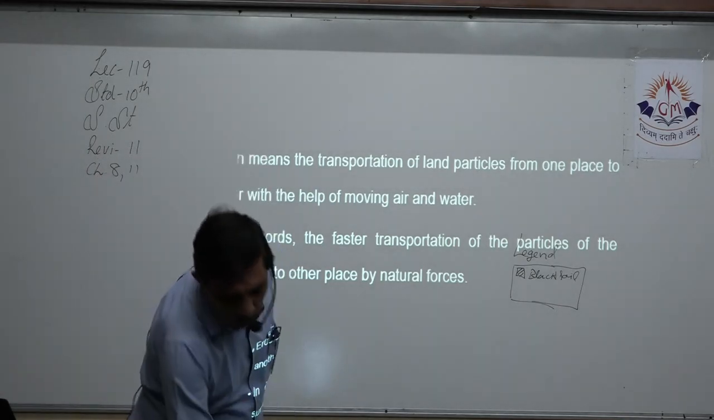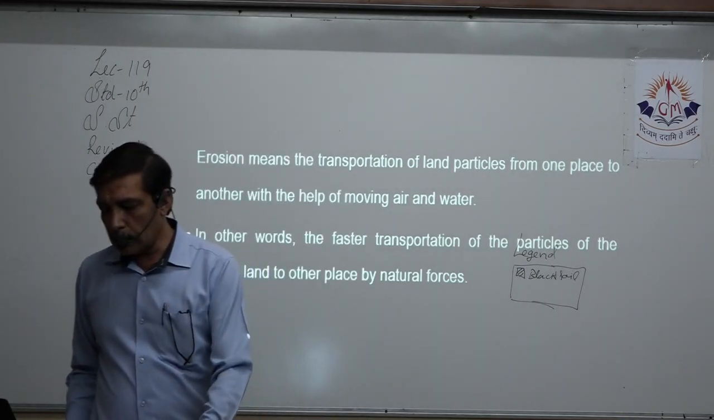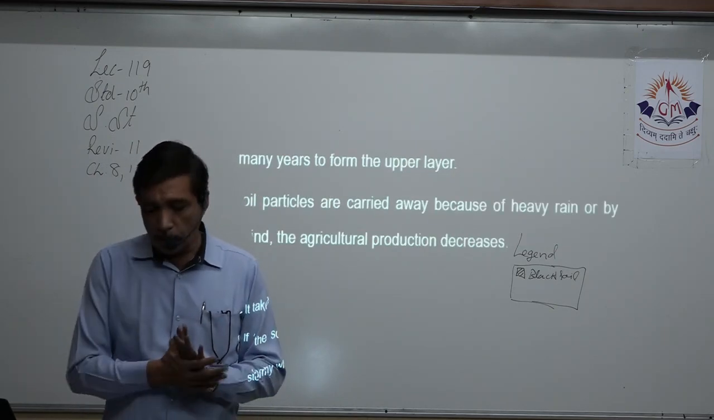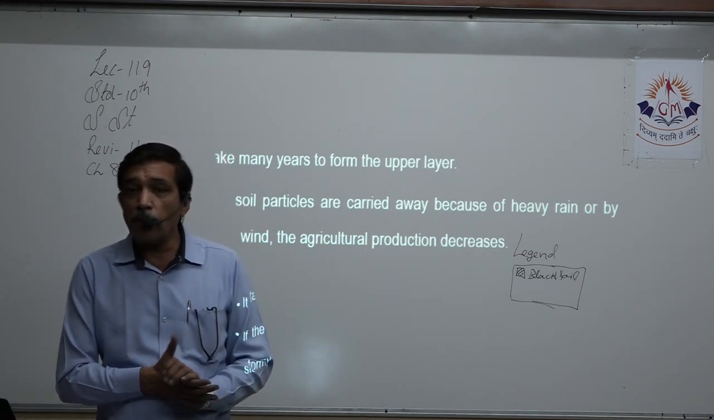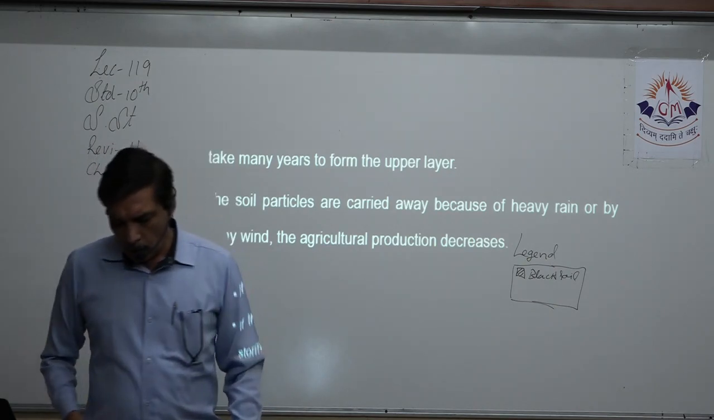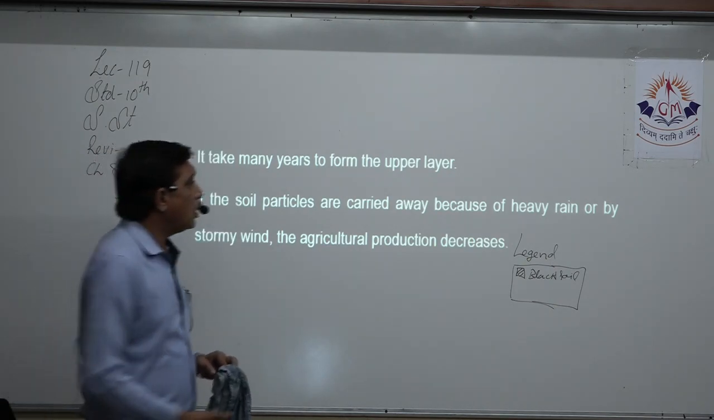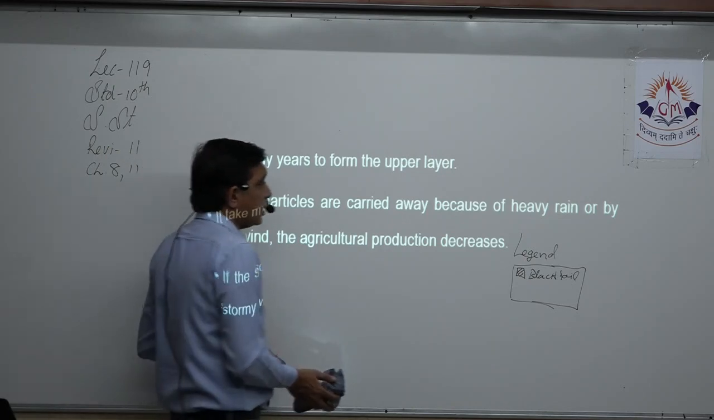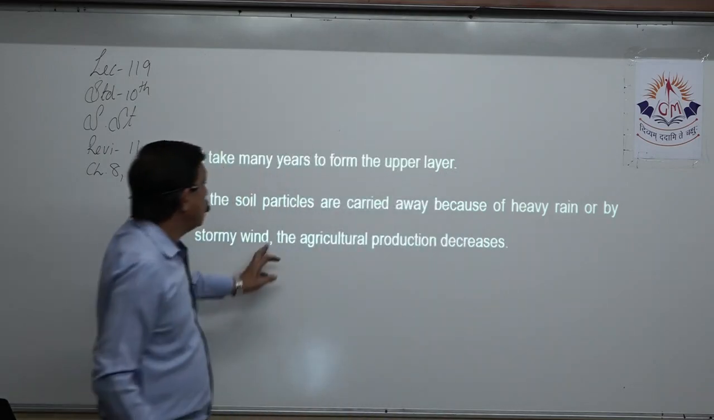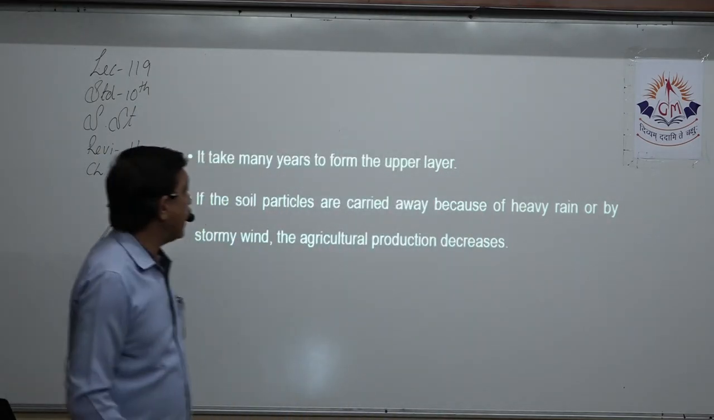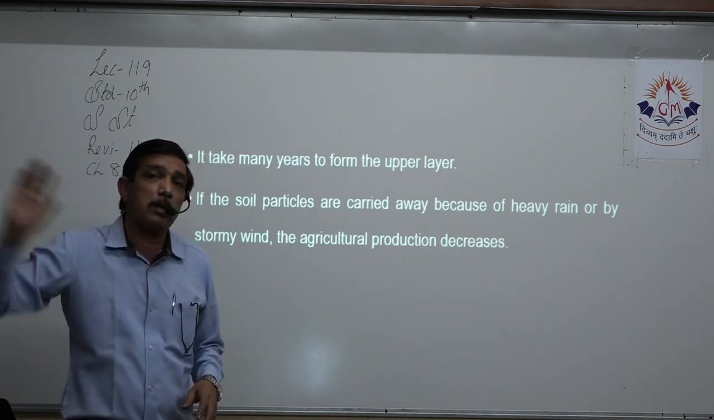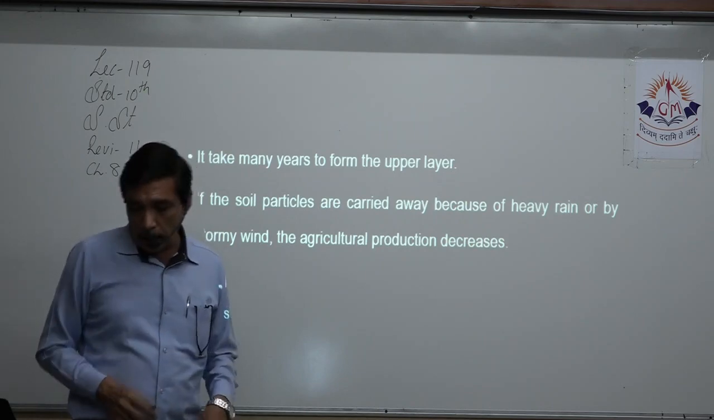Now we come to the next important question: erosion of soil. Soil, with the help of wind and water, continuously gets eroded, and that is not good for the crops. Now, what is erosion? Erosion means the transportation of soil particles that are carried away because of heavy rain or strong winds, and because of that agricultural production decreases, because land is where the crop grows, and if those particles go away, the production will decrease, right?